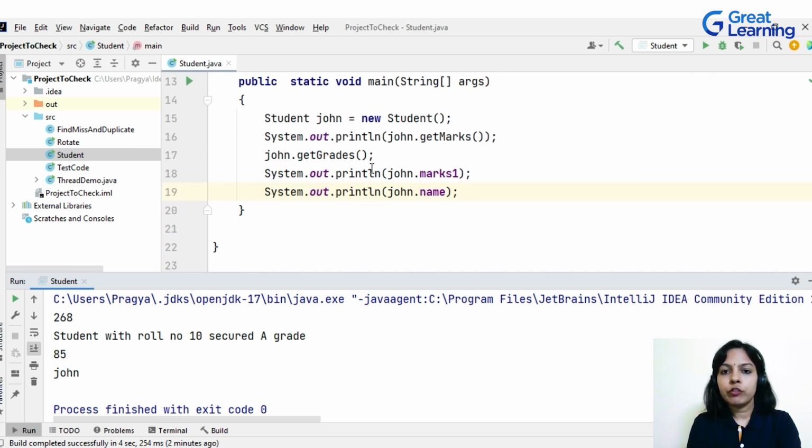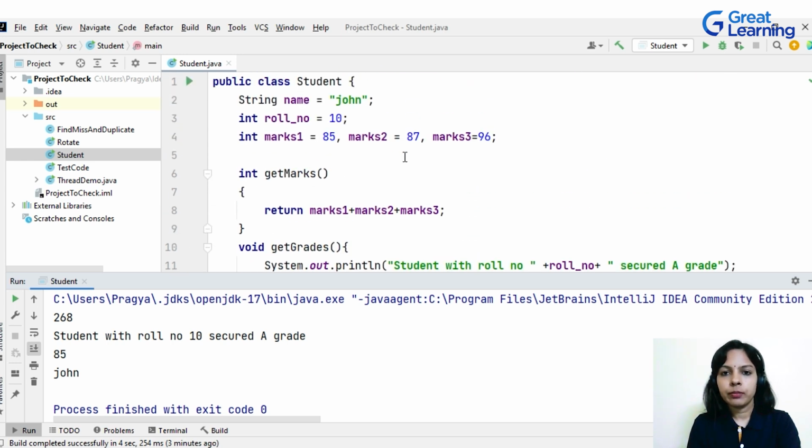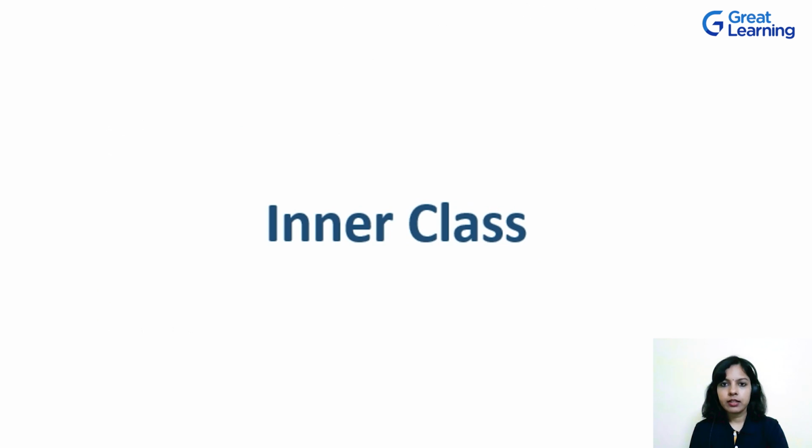And the second part of the problem statement was how to access these properties and methods. We can access the properties and methods by the object of the class. So we'll create an object first, and then with the help of this object and the dot operator, object name dot method name, or object name dot property name, will help us access the properties and behaviors, that is variables and methods, that are defined inside the class Student.